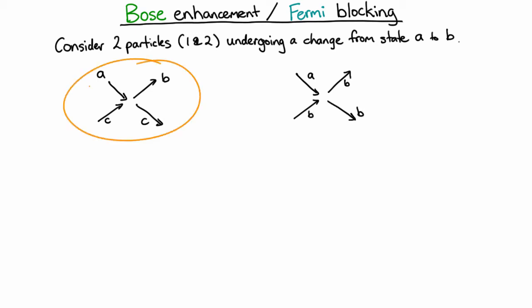Okay, so in this case over on the left, what we have is two particles, one in state A and one in state C, turning into two particles, one in state B and one in state C. So in a sense, this C is coming along for a ride. On the right over here, what we have is two particles, one in state A and one in state B, and one of them is being turned into B such that we have two particles in state B.